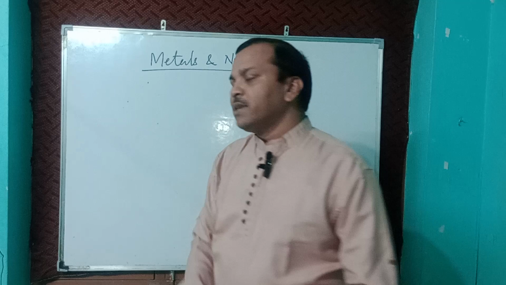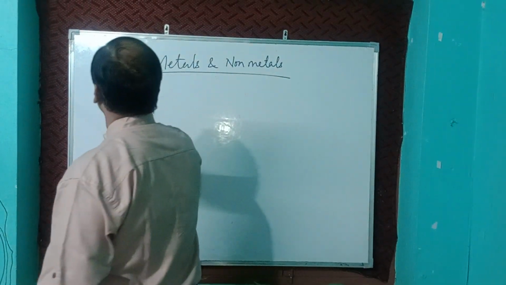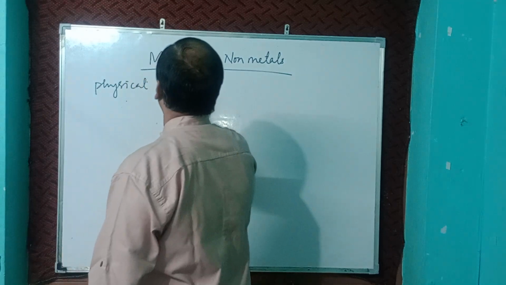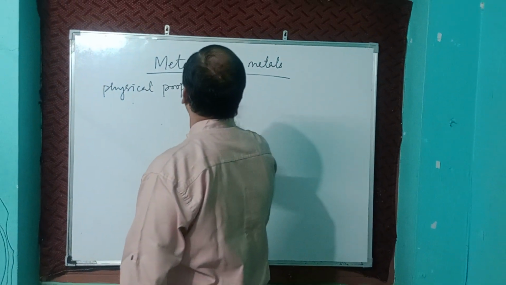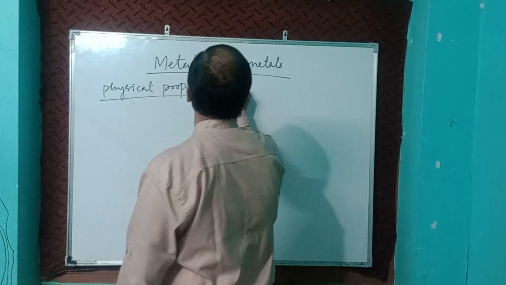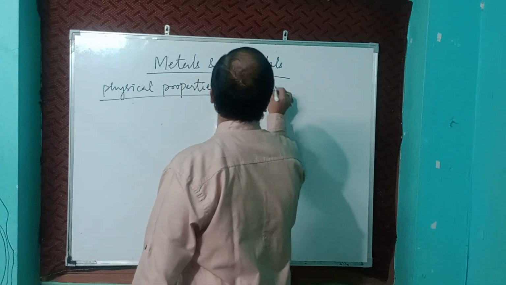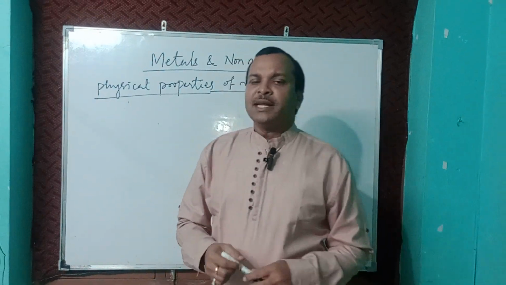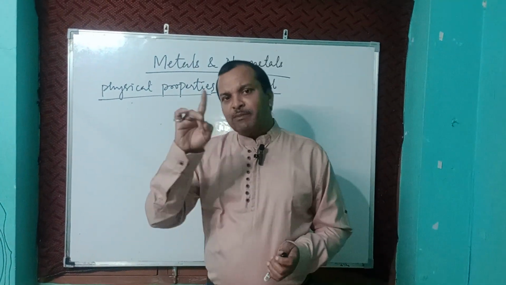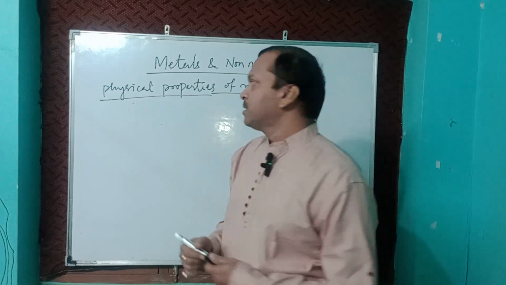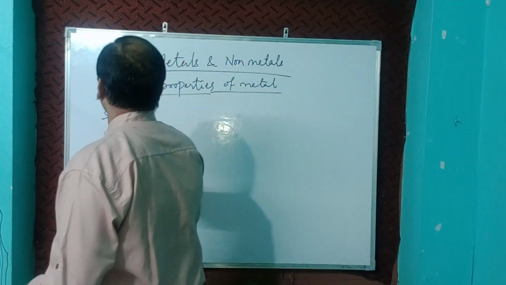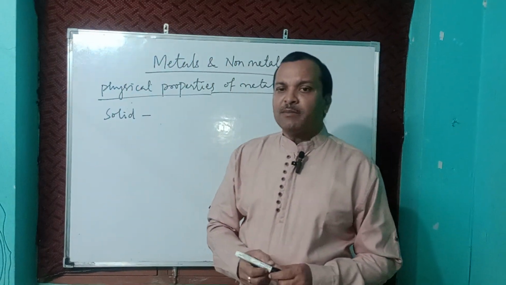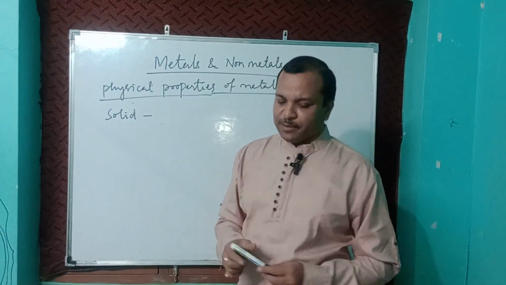Now we will discuss the physical properties of metals and non-metals. First we will discuss metals. Metals are generally solid. All metals are solid except mercury, which is the only exception.